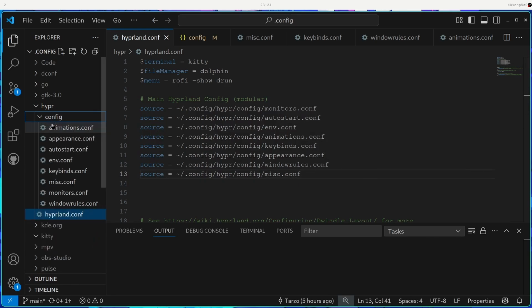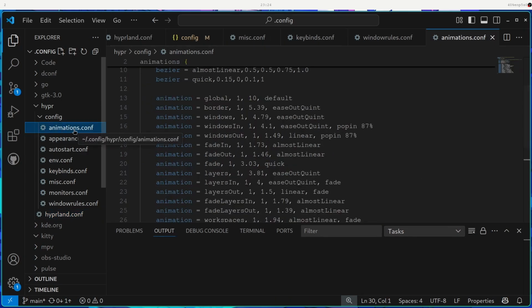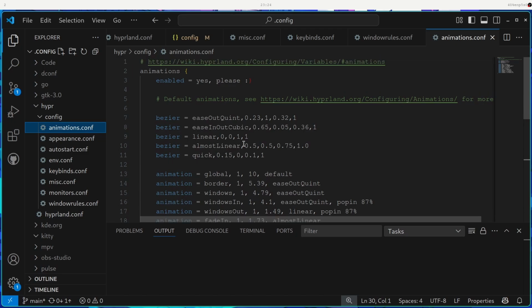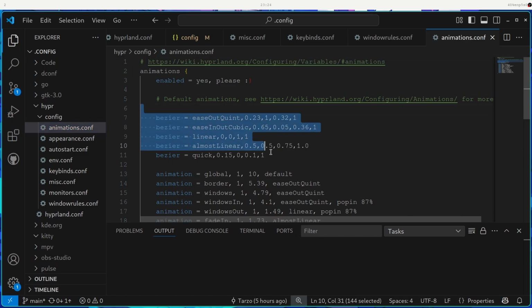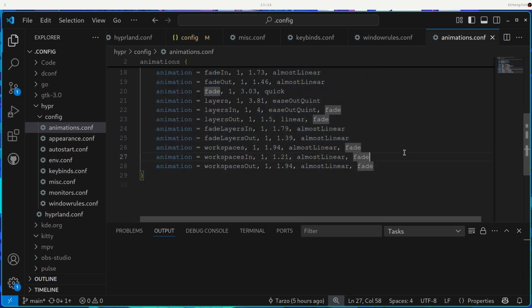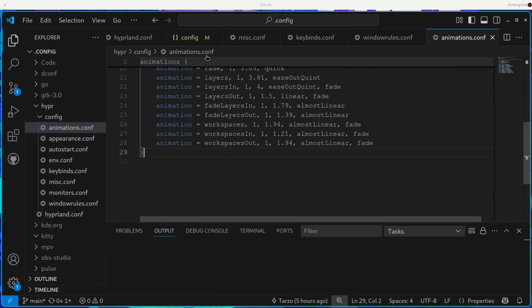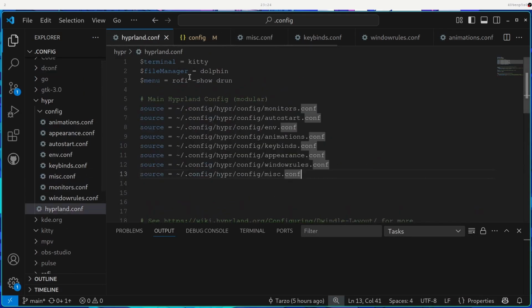Let's go from the top and check what each of them are. First, we have animations, and this basically is what it says. It is the animation section of the Hyprland configuration. We have all the animation stuff in here, and to be honest, I do not understand anything about this. Again, I won't lie and pretend like, yeah, I know everything that's going on. No, I don't. And this is my first time actually ricing Linux itself, because I haven't actually done it before.